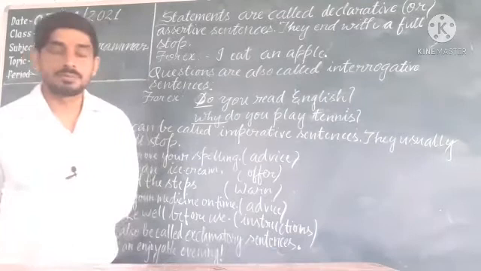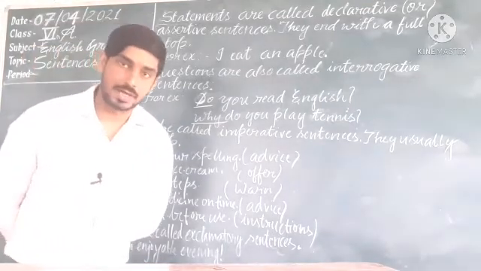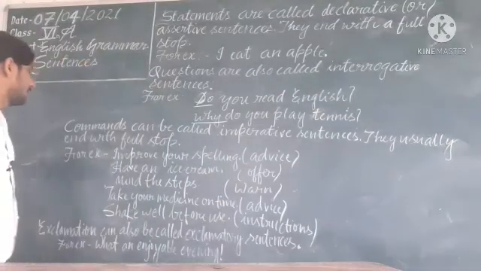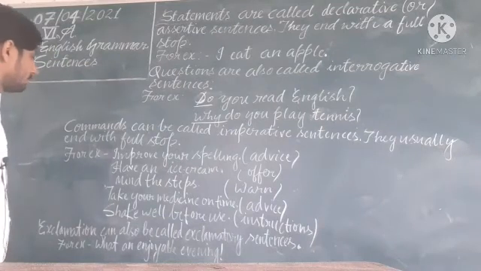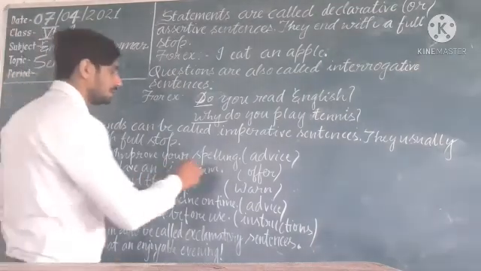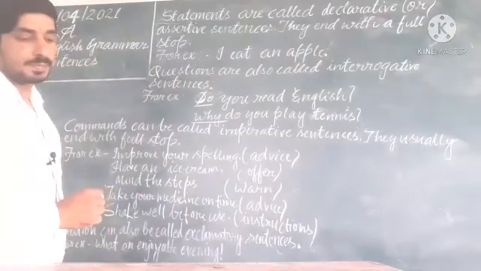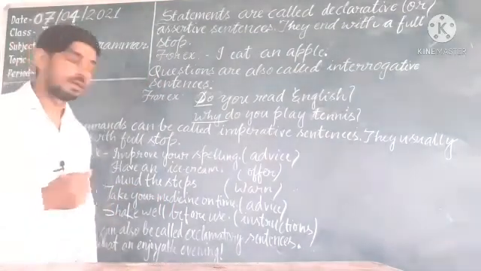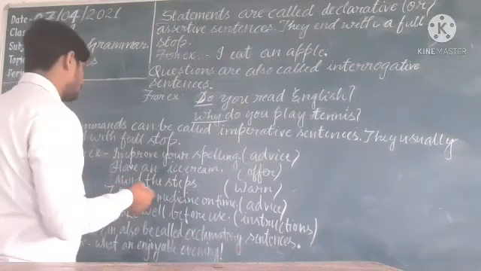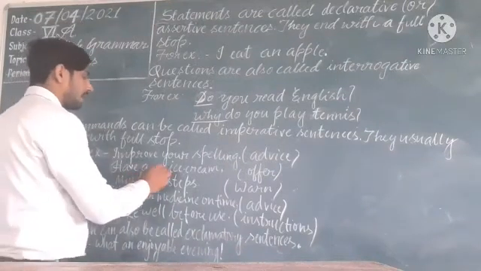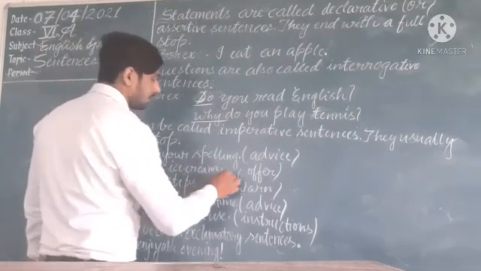So we are going to give examples for better understanding. For example, improve your spelling. Here you are getting advice.